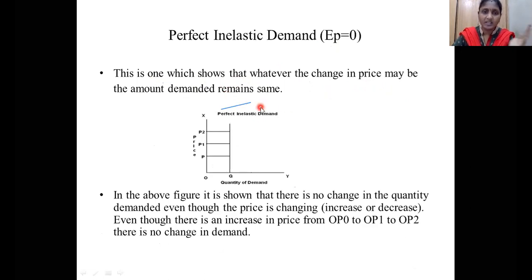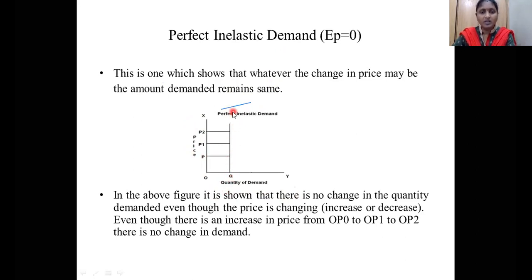See here, on the y-axis we are taking the price, on the x-axis the quantity demanded. You are changing the price from OP to OP1 and OP2. So price levels change, but quantity demanded is